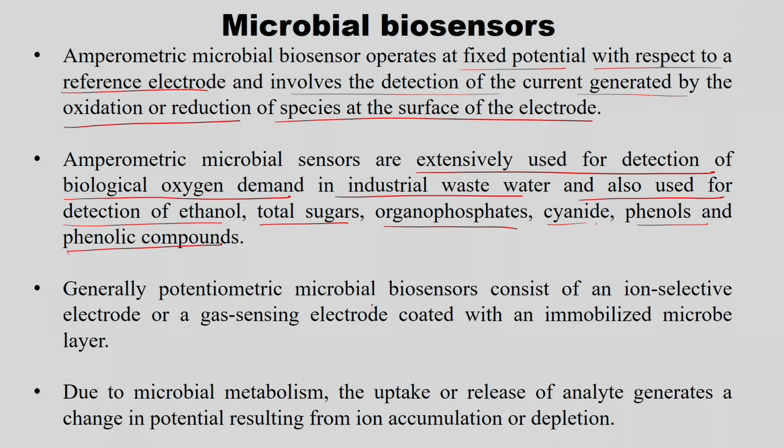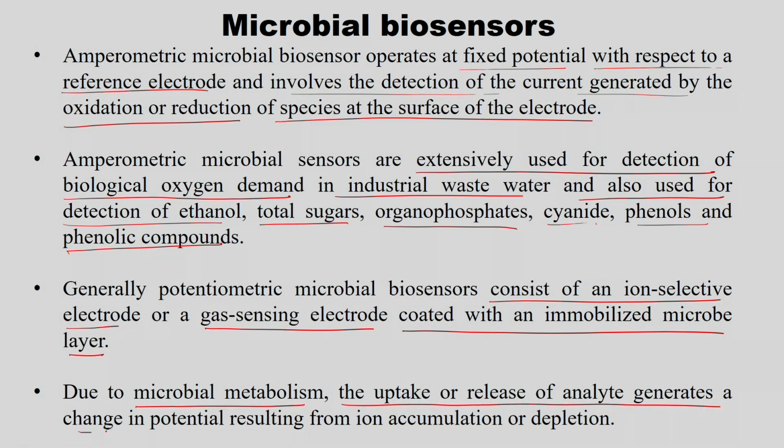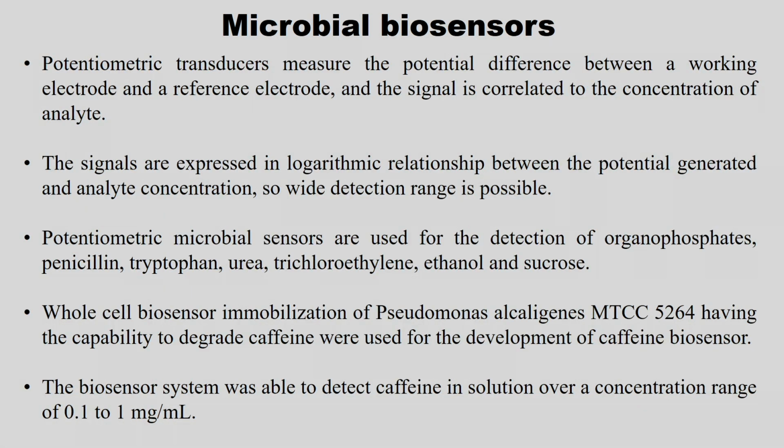Generally, a potentiometric microbial sensor consists of an ion selective electrode, that we have seen somewhere here, right. So, this one. Or a gas sensing electrode coated with an immobilized microbe layer. So, it is a microbial biosensor coated with the immobilized microbial layer. Due to microbial metabolism, the uptake or release of analyte generates a change in potential resulting from an ion accumulation or depletion. The potentiometric transducers measure the potential difference between the working electrode and reference electrode. The signal is correlated with the concentration of analyte.